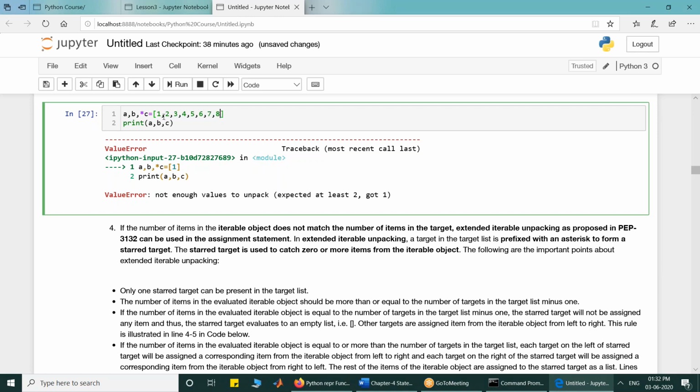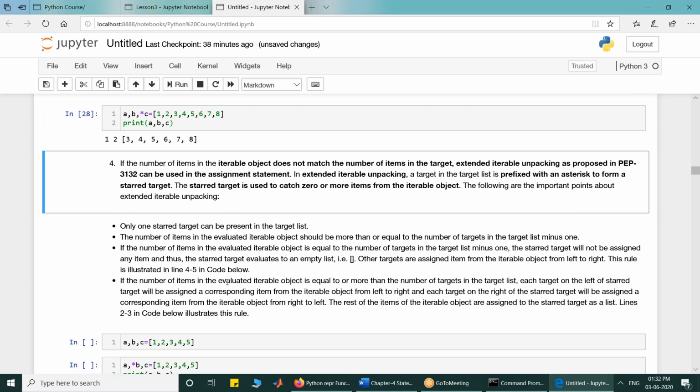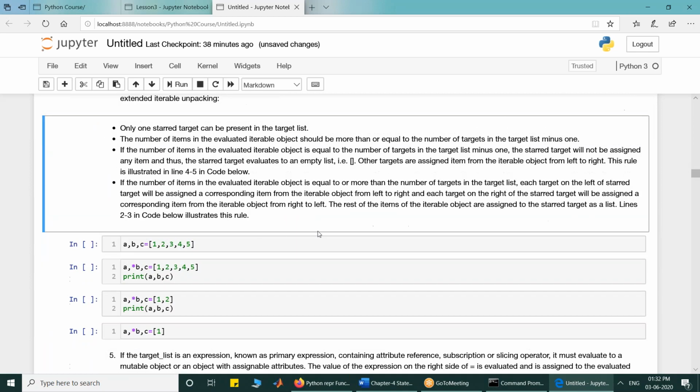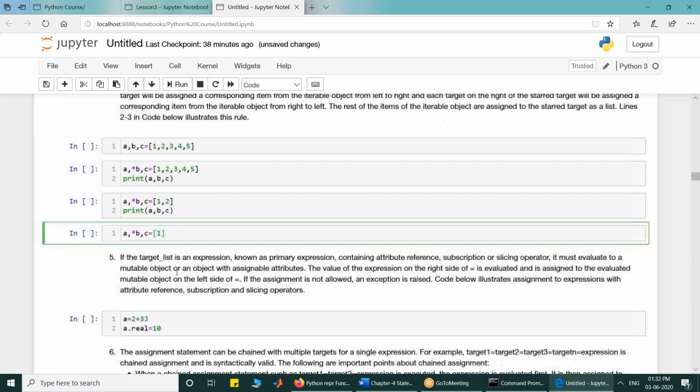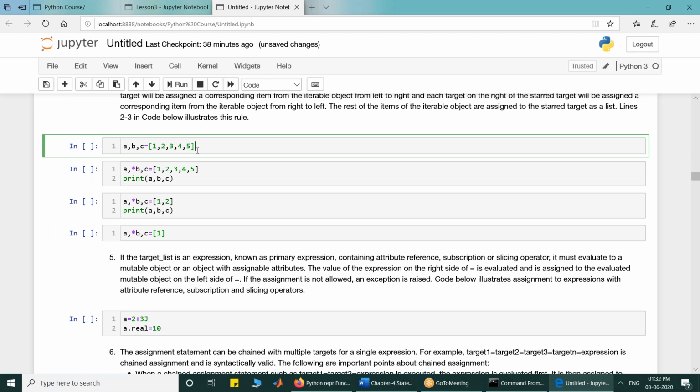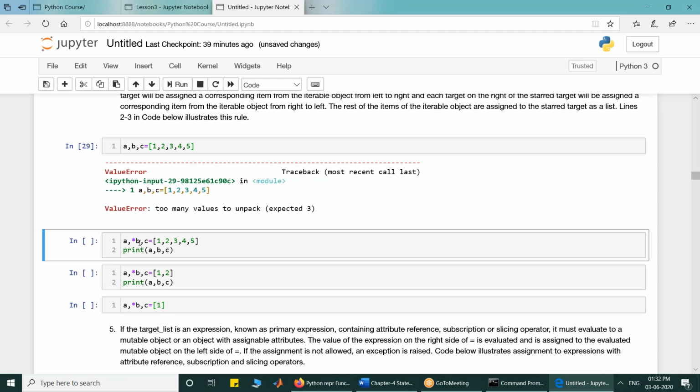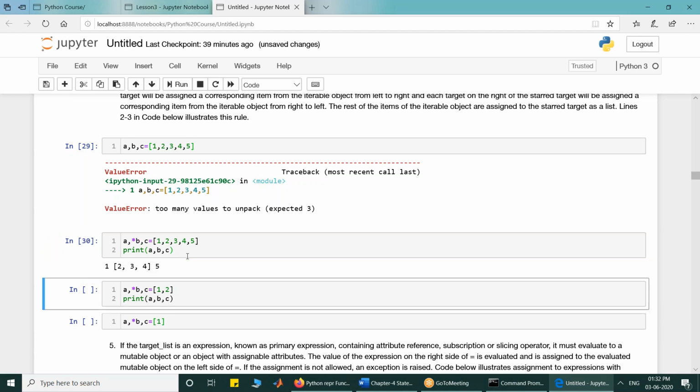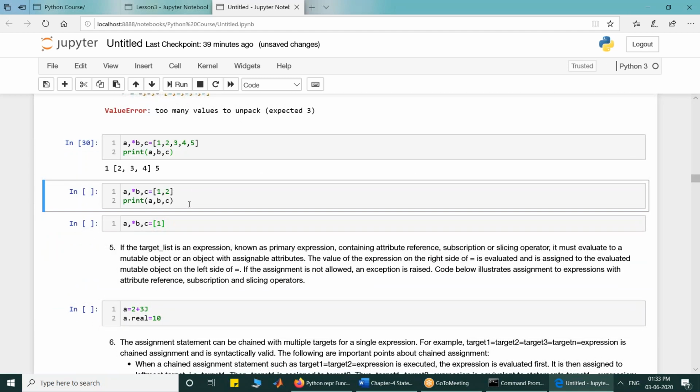Now, if there are more items than the number of targets on the left, then 1 is assigned to A, 2 is assigned to B, and the rest, 3, 4, 5, 6, 7, 8, will be assigned to C. So this is the rule. If there are exactly as many as the unstarred targets, we get an empty list, and if there are fewer than the number of unstarred targets, we will get an error. So students, we can execute these code cells. A, B, C is equal to 1 2 3 4 5, quickly, what will we get? We will get an error. If we have made A, star B, C is equal to 1 2 3 4 5, A will get 1, C will get 5, and 2 3 4 in B.